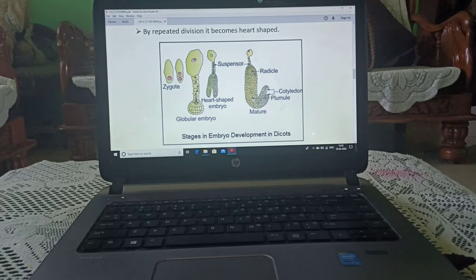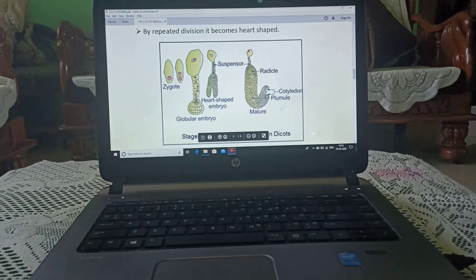Out of 8 cells, one cell is here and it is a series of 7 cells. After that, these 7 cells form the suspensor and the lower globe converts into a heart shaped structure.